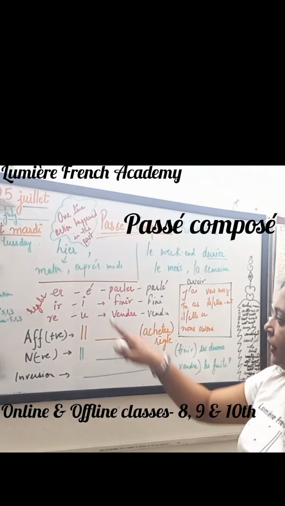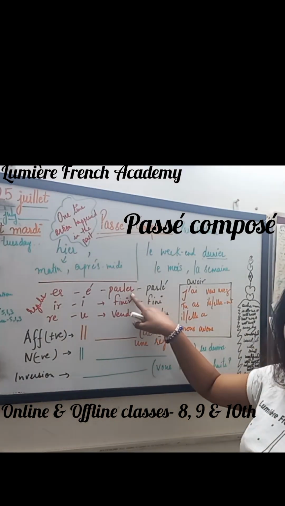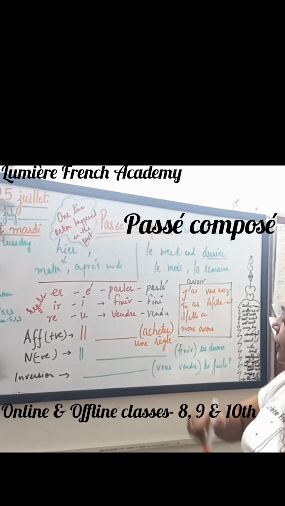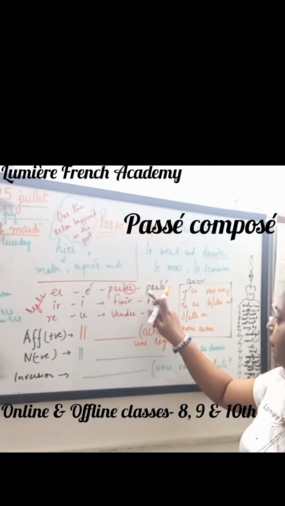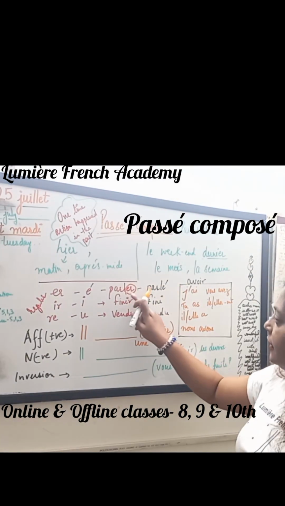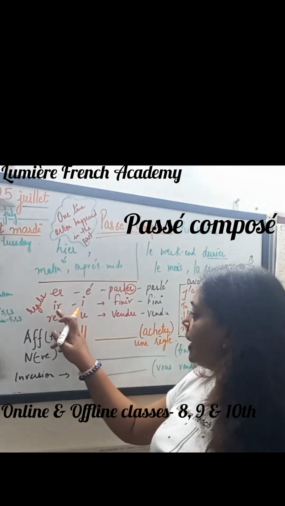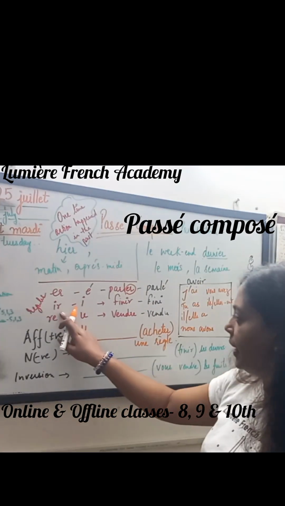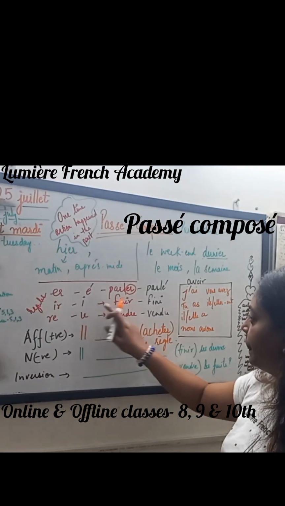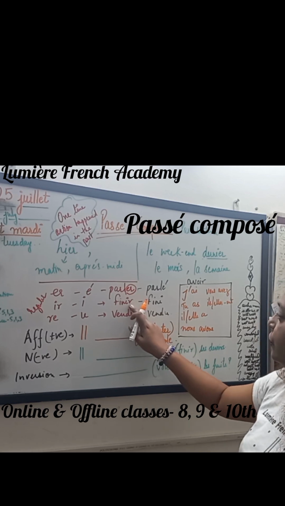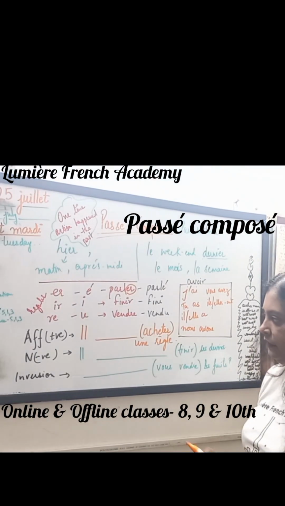Now, when we are talking about regular ER verb, we will remove ER. Instead of ER, we will write the É with accent. Like for example, parler. Parler means to speak. I will remove ER and remain with PARL. ER is removed and I will write É with accent. Clear? Third part is IR verb, regular IR verb. I will remove IR and instead of that I will be remaining with I. Finir. Finir means to finish. And in the passé composé it will be fini.